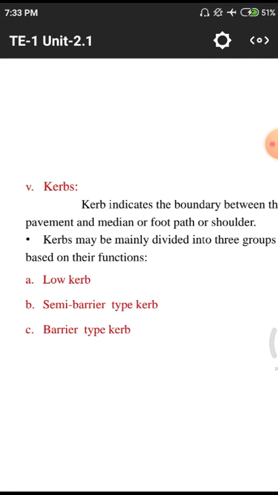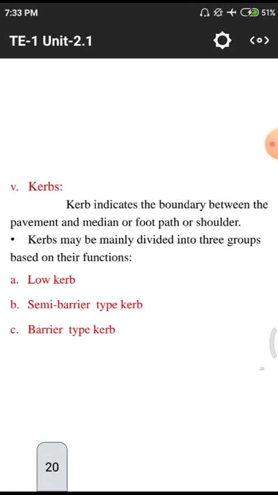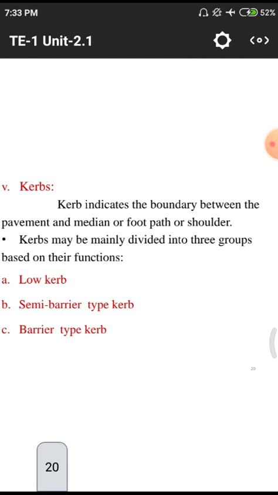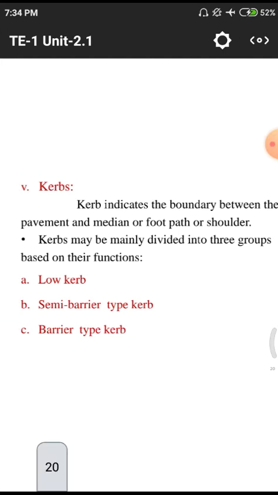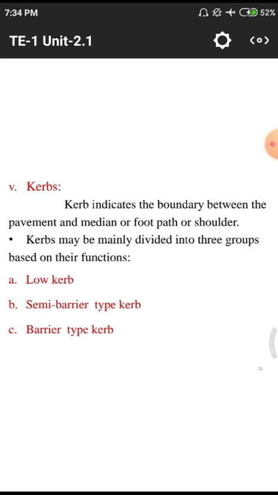The next point is the curb. A curb indicates the boundary between the pavements and meridians. At the end portions, that is the outermost part of the road, we need to provide these kinds of curbs to help users understand, especially in the night time.